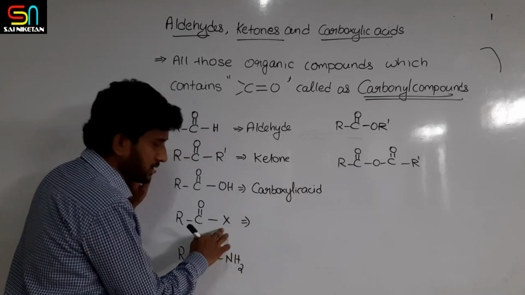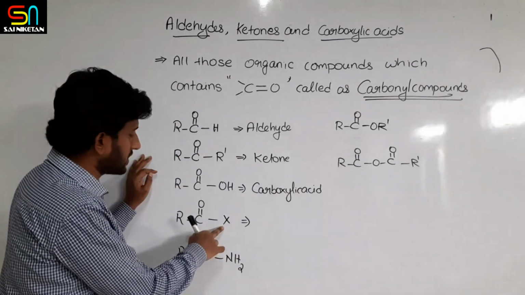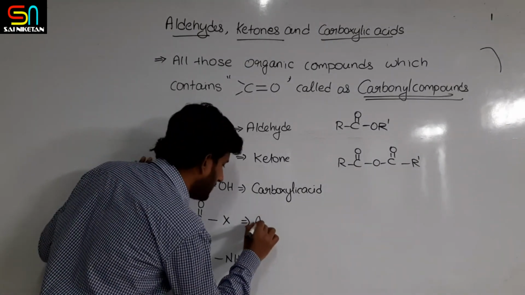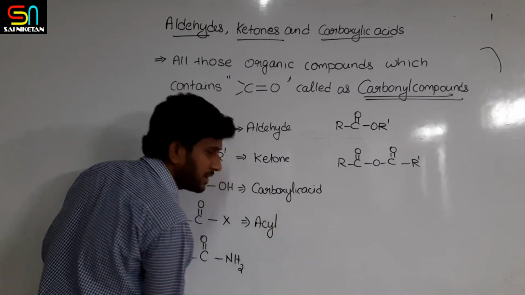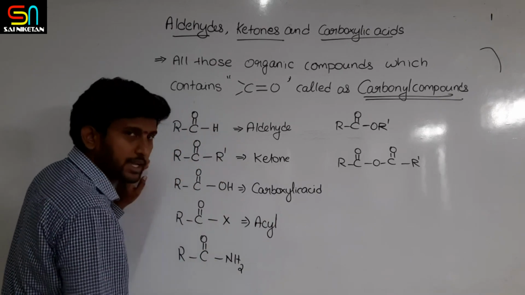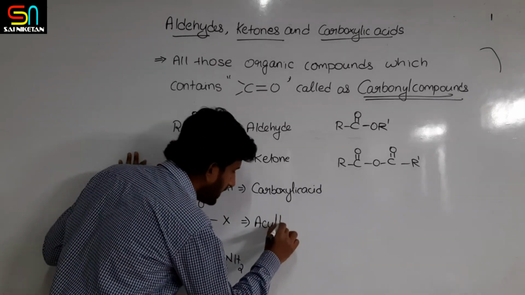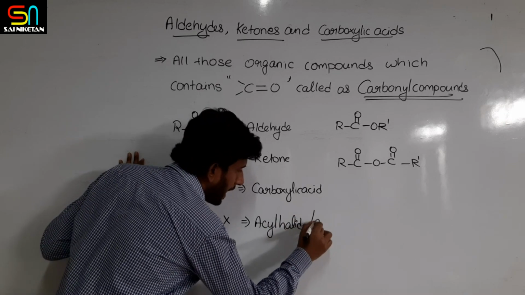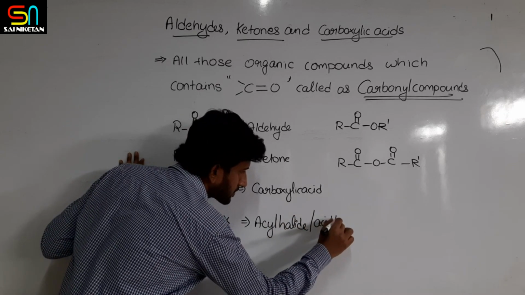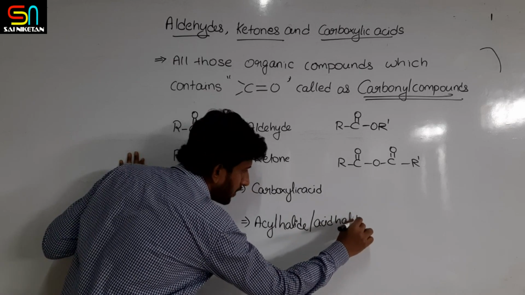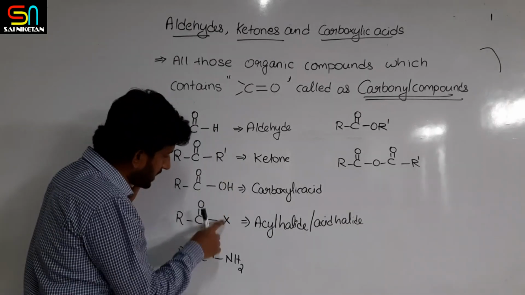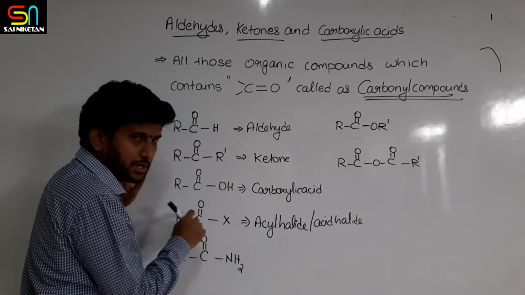This particular X that I have represented is halide. So it is called acyl halide. Acyl means RCO, acyl group. It is also called acid halide, because it is one of the derivatives of carboxylic acid. See, from carboxylic acid, if you remove OH and keep X, then it looks like a derivative of this one.